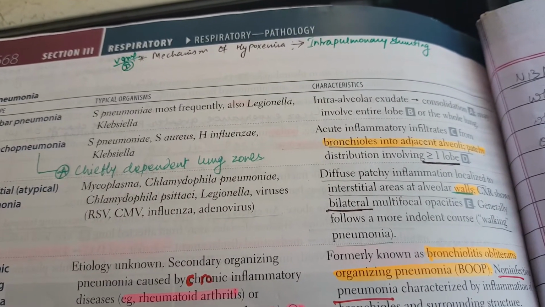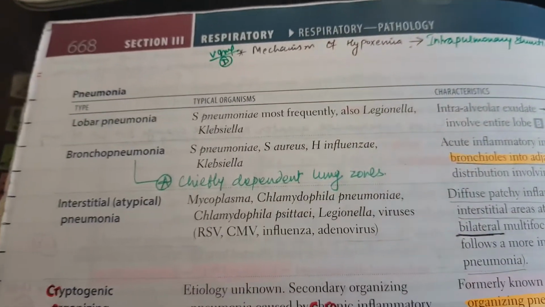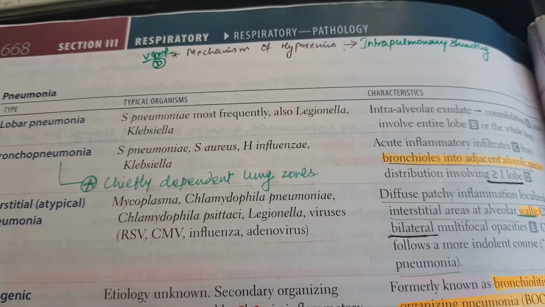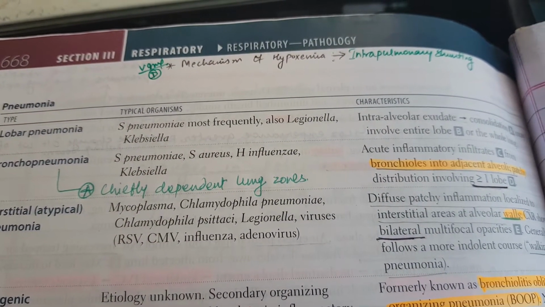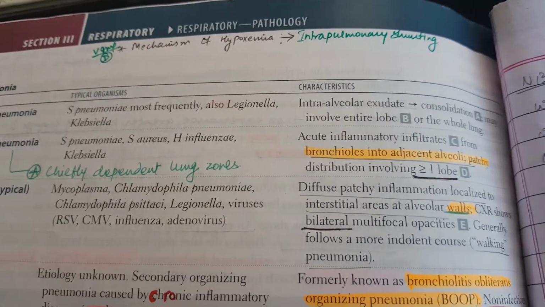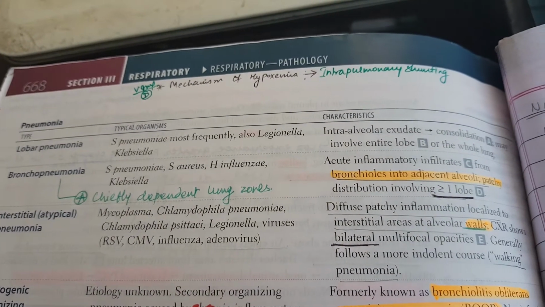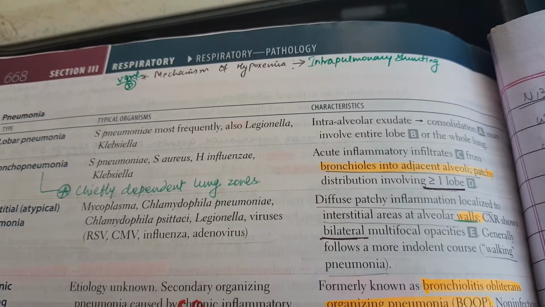Intra-alveolar exudate leads to the consolidation, and may involve the entire lobe or the whole lung. Talking about bronchopneumonia, again it could be because of Strep pneumoniae, Staph aureus, H. influenzae, or Klebsiella. Acute inflammation infiltrates from the bronchioles into the adjacent alveoli.